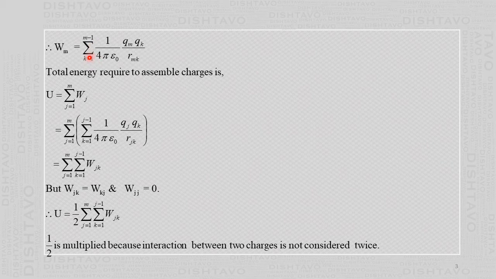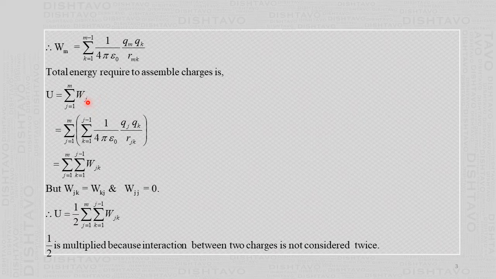Now consider the system of m charges. To bring the first charge, no work is done. To bring the second charge, the work done is W2. To bring the third charge, the work done is W3. And to bring the m-th charge, the work done is Wm. So the total work done to bring all the charges at those points is the summation of this work done, summation of Wj, j going from 1 to m. So for the first charge the work done is W1, plus W2 for the second charge, plus W3 to bring the third charge, and so on.